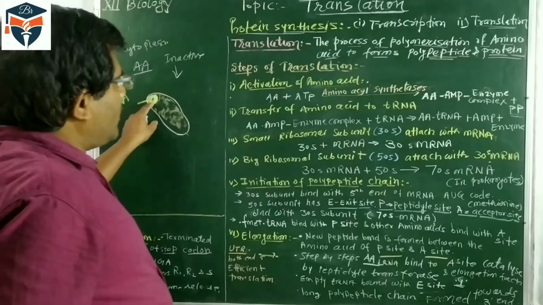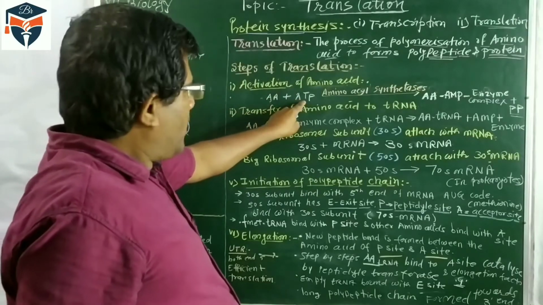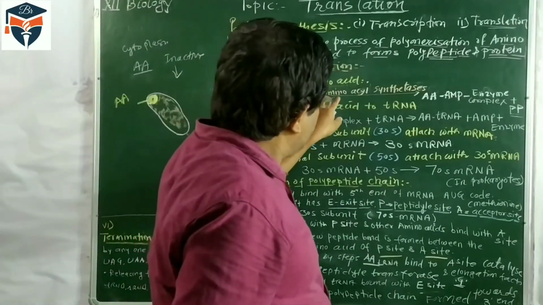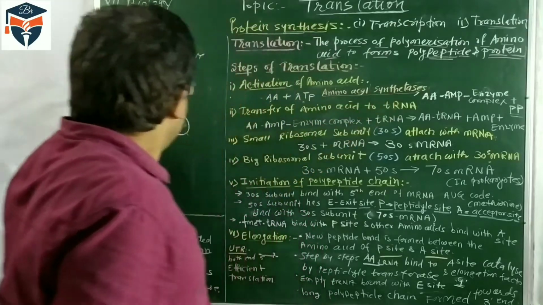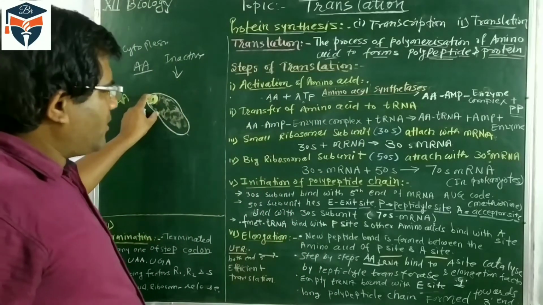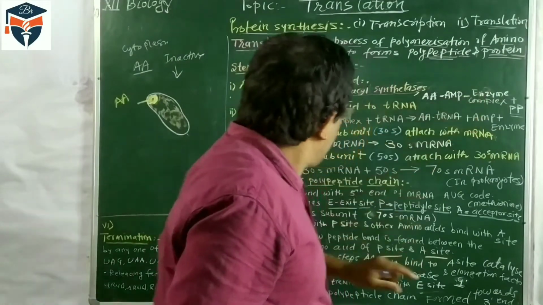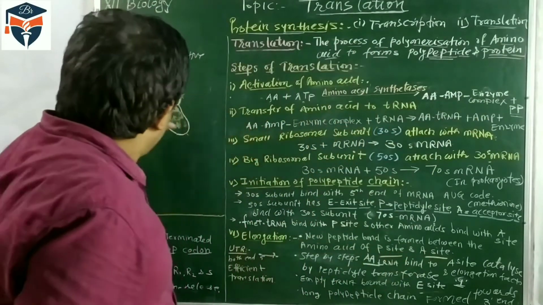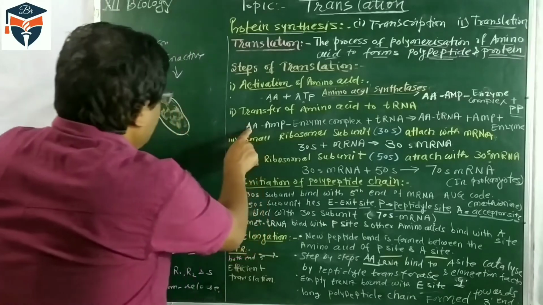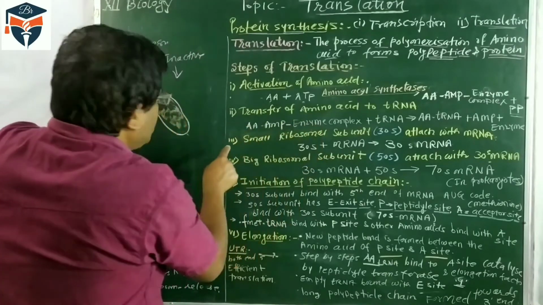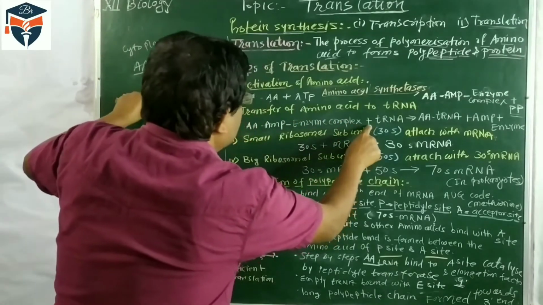So the amino acid first gets activated, and this activated amino acid is combined with the amino acid synthetase on one side.